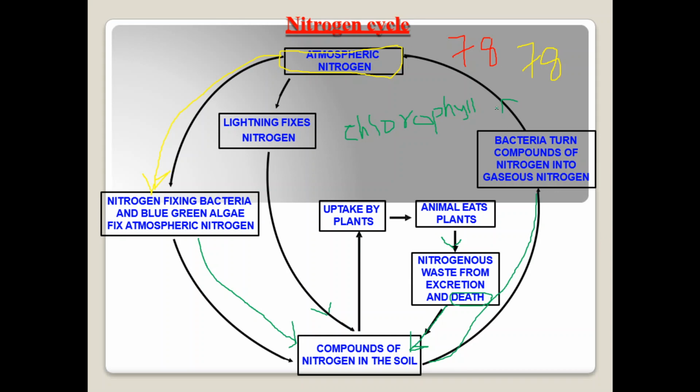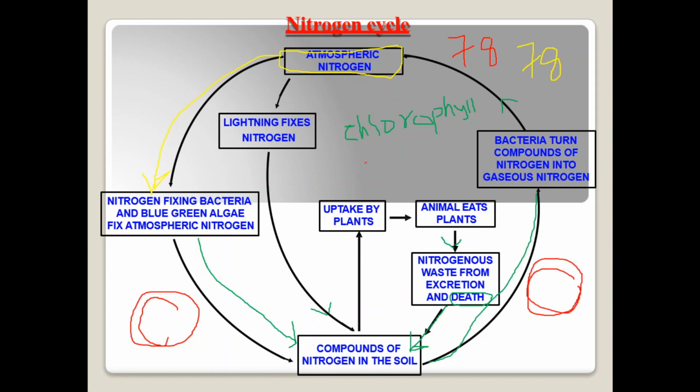If you see, it is like a cycle. It is rotating every time. Rhizobium fixes nitrogen, plants take the fixed nitrogen, animals eat, and we die, we excrete, and it comes back to the soil. Again the denitrifying bacteria convert the fixed nitrogen into gaseous, atmospheric nitrogen. So it is rotating like this. We call this the nitrogen cycle.